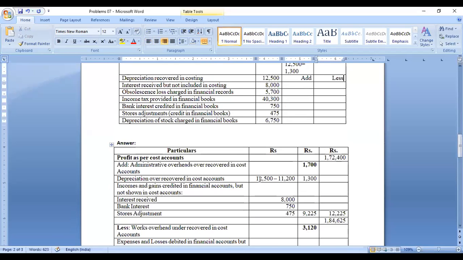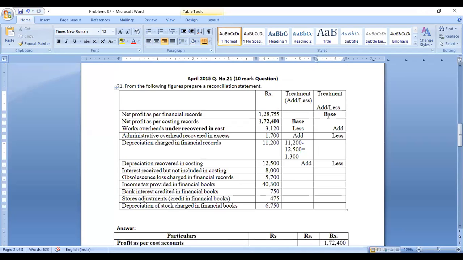So I take it here: 12,500 minus 11,200, so 1,300. This is an excess depreciation in cost accounting. Excess amount of expenditure incurred in cost accounting should be added with your cost accounting profits. Okay, that amount is added. If you are taking this amount as a base, you have to subtract.